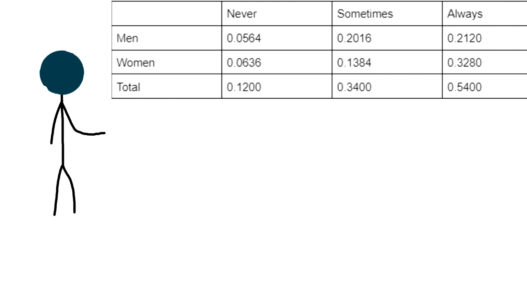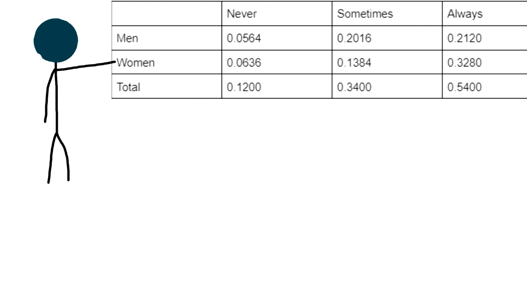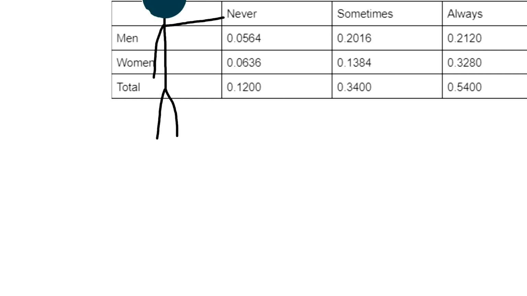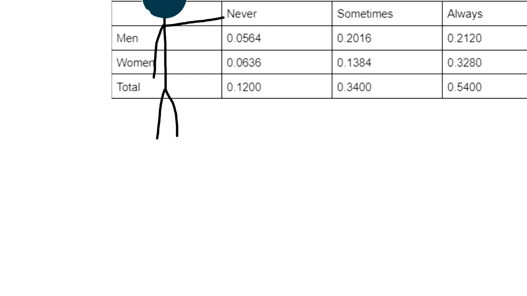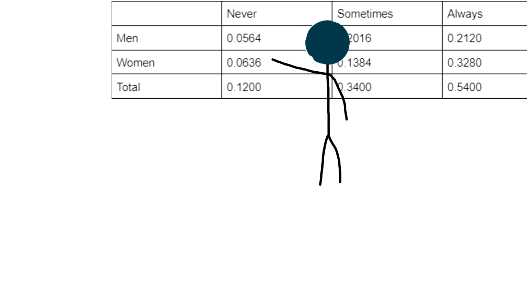The question tells us that we are looking for women that were surveyed and also said they never take their medicine. If we look at the table and follow the events of identifying as a woman and responding with never, these events intersect at 0.636, which is the answer to this probability question.